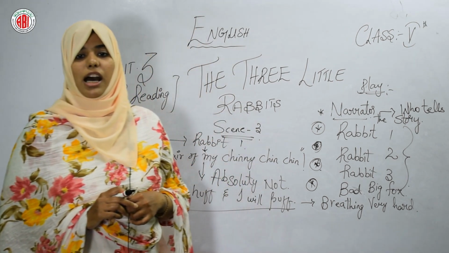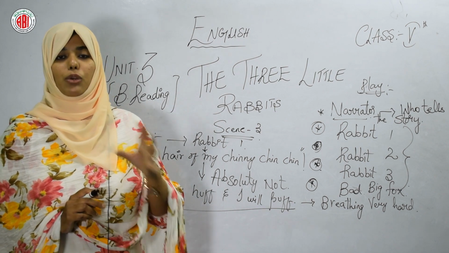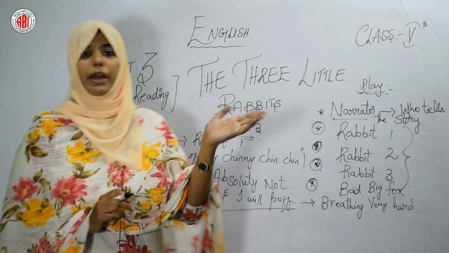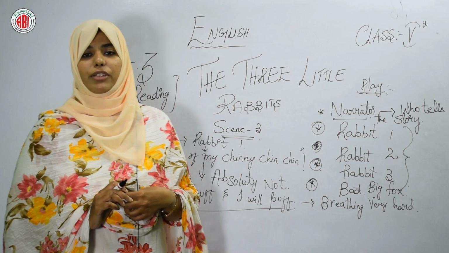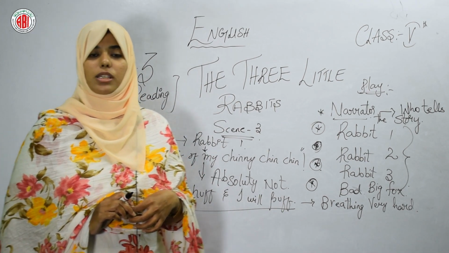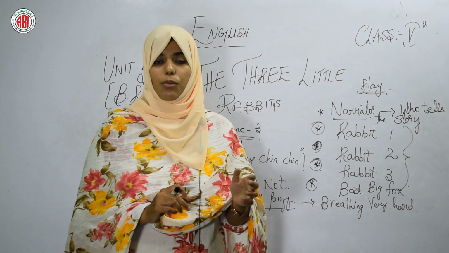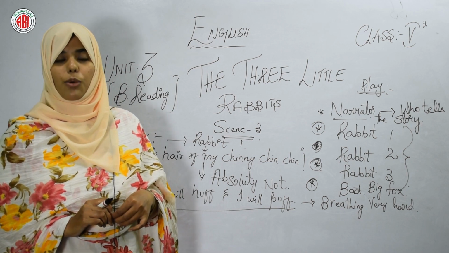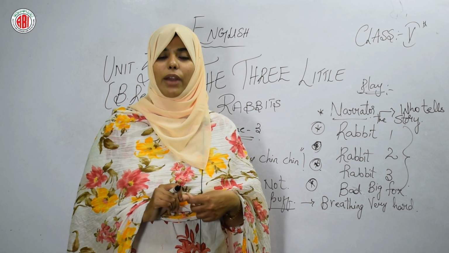The fox huffed and he puffed and he blew the house down. So the first rabbit, what did he do? He went to his brother, who is rabbit 2. After the fox behaved like this, the fox said कि मैं तुम्हारा घर गिरा दूंगा, rabbit 1 was very, what was it? Fear. He was in fear. So he went to his brother, who is rabbit 2. So let's see what will happen with rabbit 2.